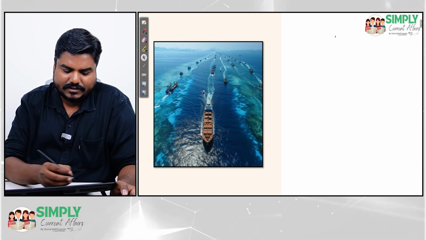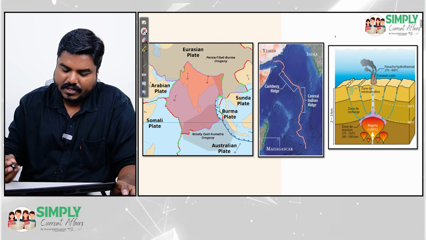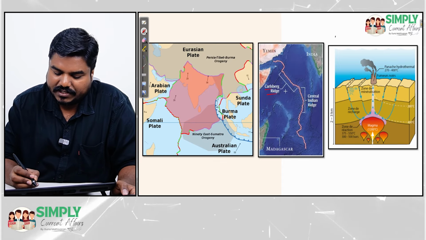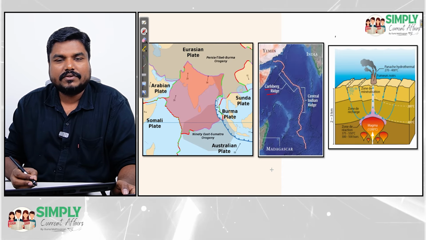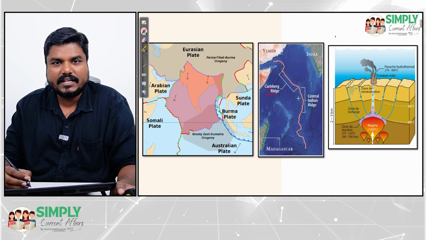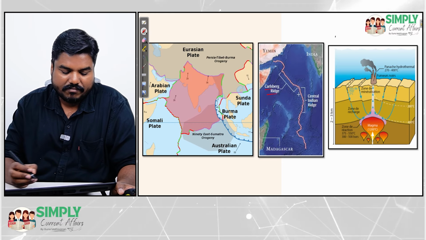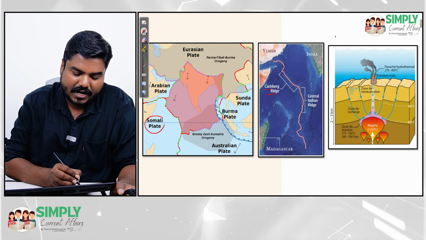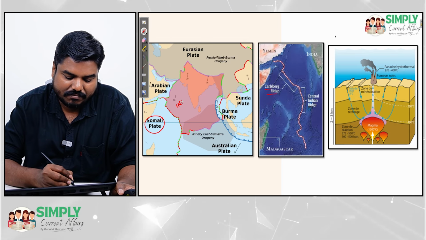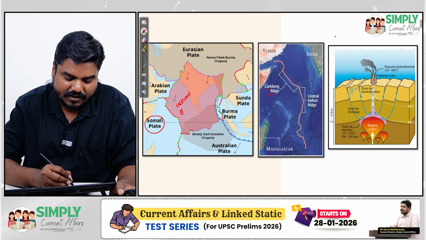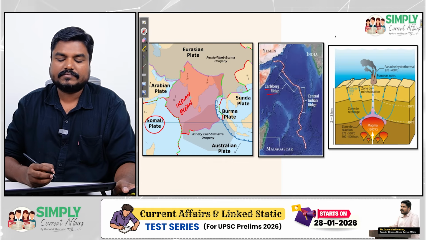So, where is this Carlsberg region, sir? Here, this is the Carlsberg Ridge. Where is this ridge exactly located? It is located between the Somalian plate and the Indian Ocean plate. So, this is the Indian Ocean plate.